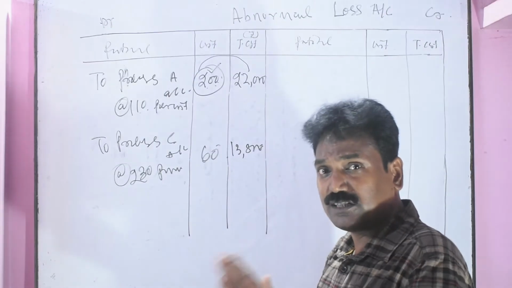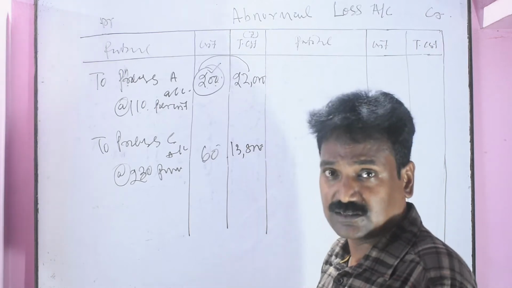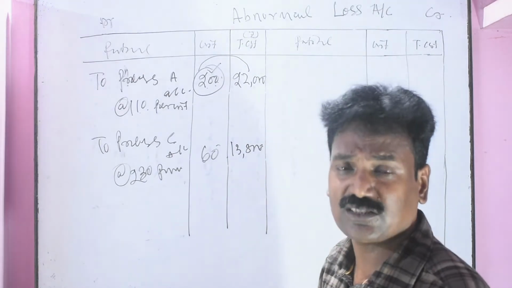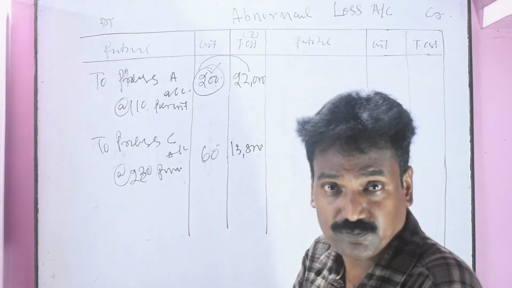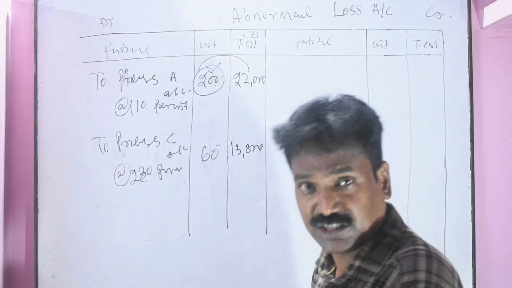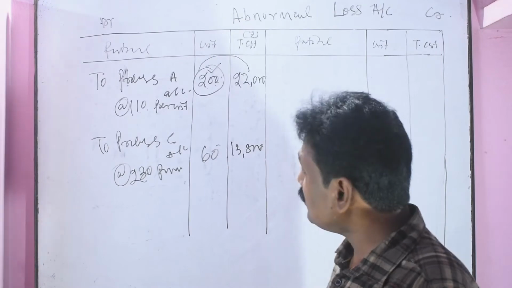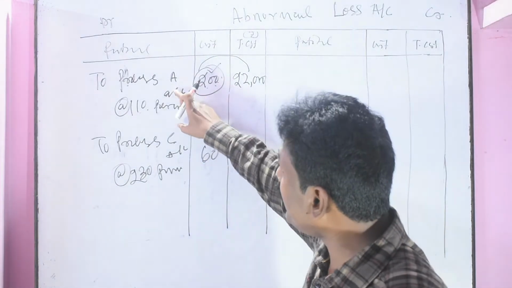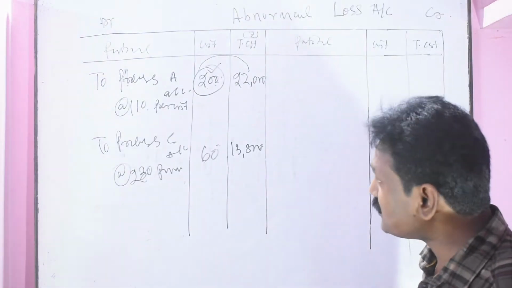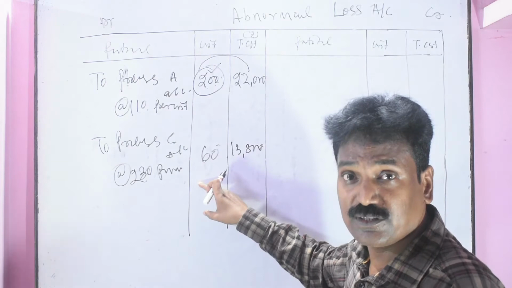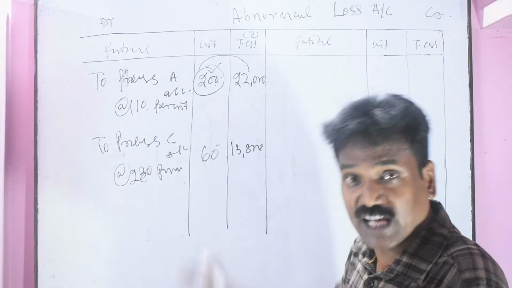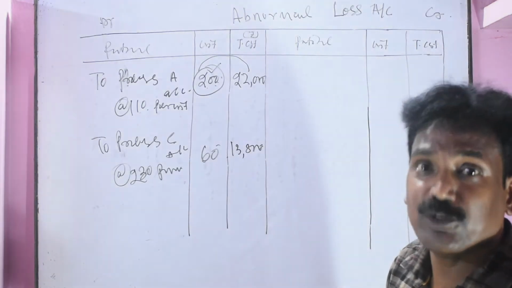As per the provision that we already discussed, every loss, whether abnormal loss or normal loss, has some scrap, and scrap is sold at a specified rate given in the question. Here the question says the sale of scrap from A is at the rate of rupees 2 per unit, whereas the scrap from abnormal loss is sold at rupees 10 per unit.